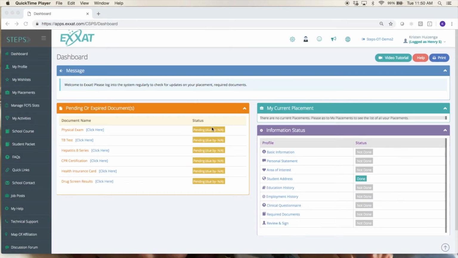Hi, so you should have received an invitation email from the Exact team. You'll want to go through in that email and click on the link to activate your account and set up your password and everything like that. If you do not have that email, please check your junk or spam mail folders and see if it's in there. If you can't find that, go ahead and email our support team.